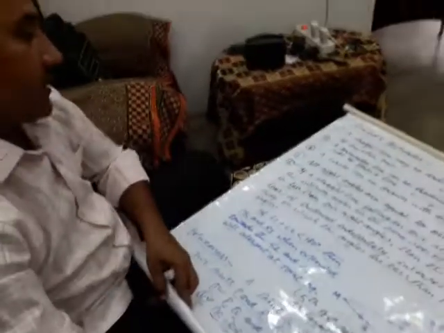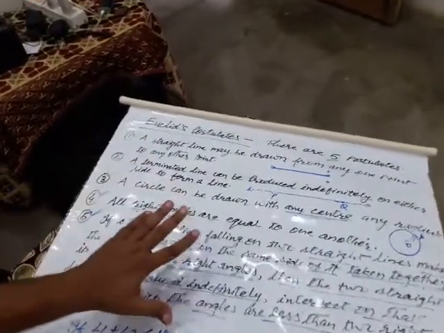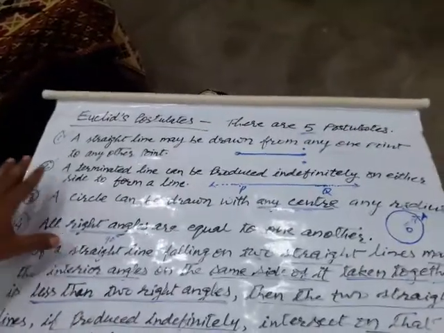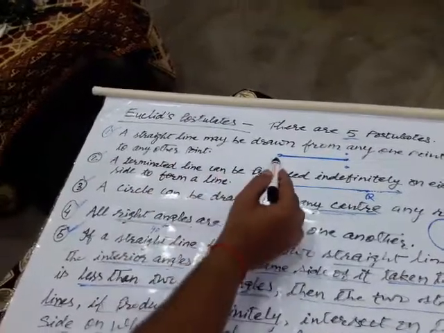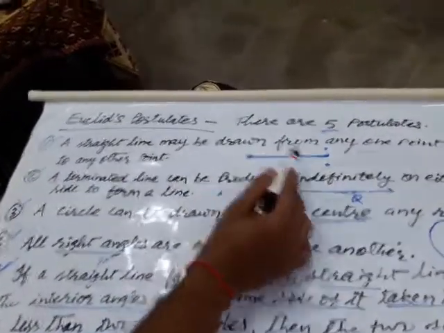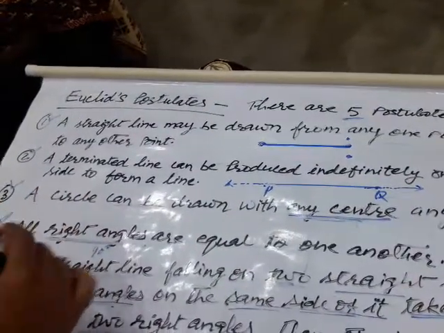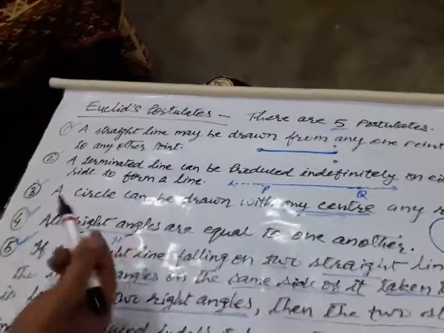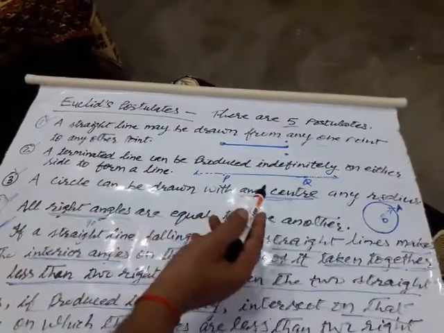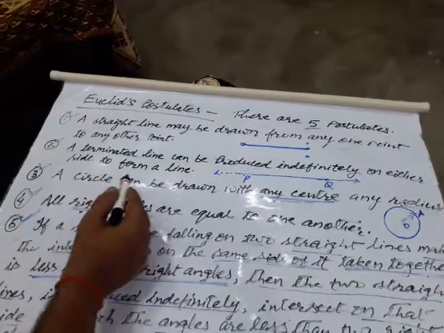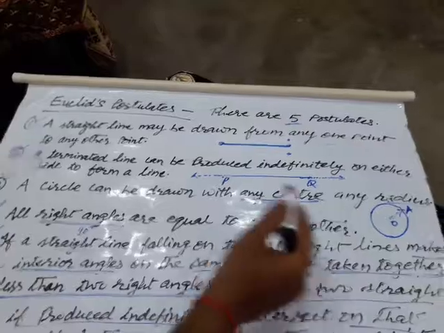Children, let us summarize the things. That is Euclid's postulates. There are 5 postulates given by Euclid. First, a straight line may be drawn from any one point to any other point. That is pictorially represented over here from one point to another point. Clear? Second is a terminated line. Notice a terminated line means line segment, but Euclid did not use the word line segment. A terminated line can be produced indefinitely on either side to form a line. Here PQ is a terminated line. It can be extended from both the points.